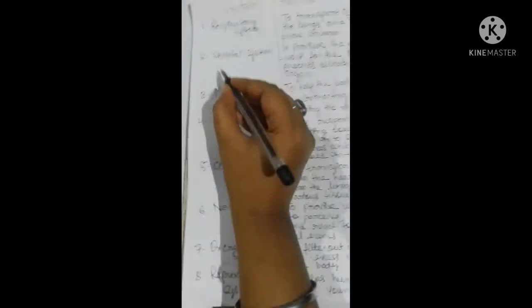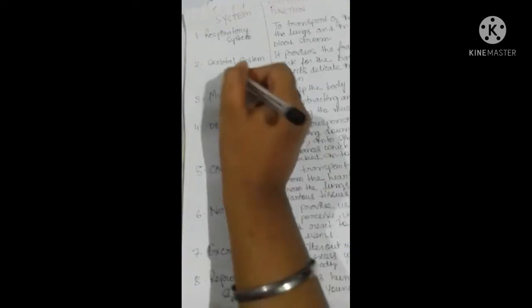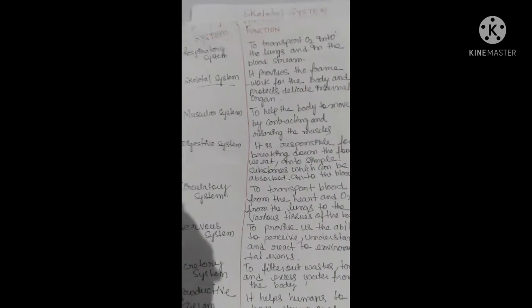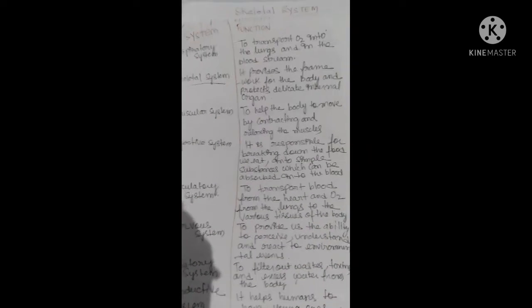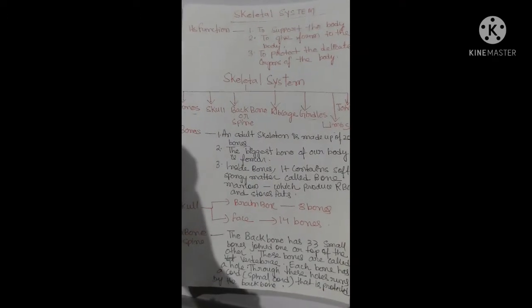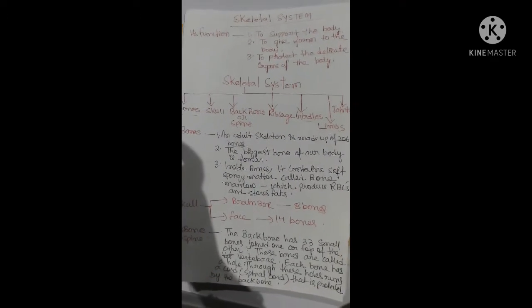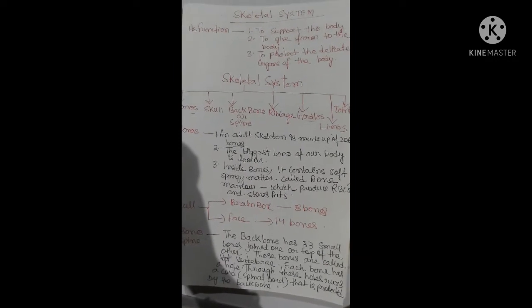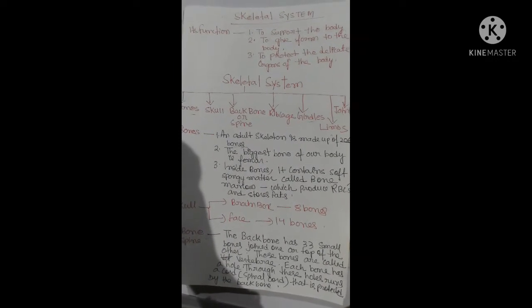Now in this chapter, the skeletal system is very important, because it provides the framework for the body. I am going to explain about the skeletal system and its function. What is the main function of the skeletal system? Number one, to support the body, to give support.